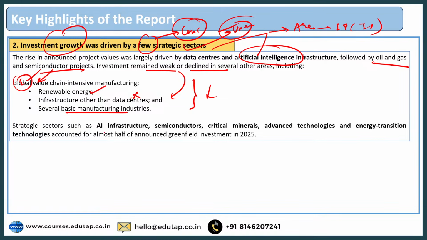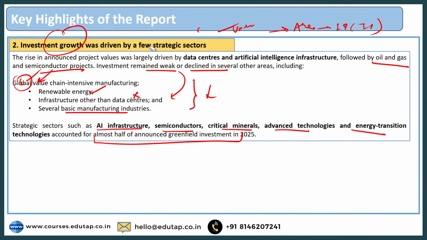And it says that strategic sectors such as AI infrastructure, semiconductors, critical minerals, advanced technology and energy transition technologies accounted for almost half of announced greenfield investment that happened in 2025. And that is the reason that you see over here that these are the sectors that are largely driving the investments, right? So I hope it is clear to you.